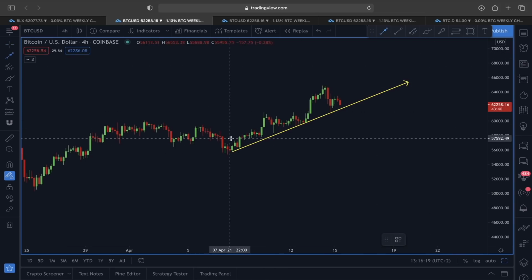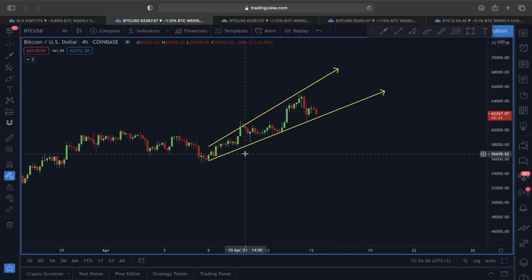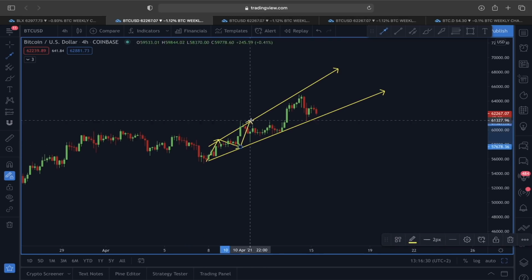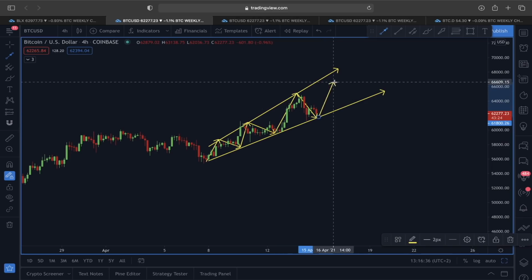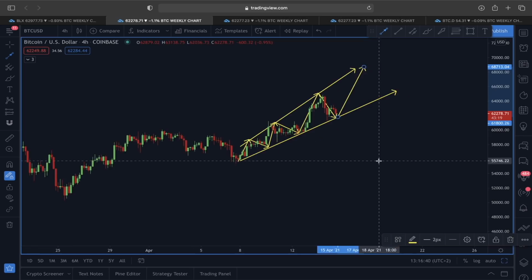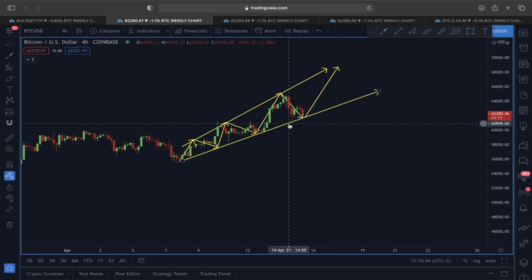And what I can do here, guys, is I can simply add another movement here, which is also showing us that, hey, now we could be forming this ascending broadening wedge type of scenario. And according to this ascending broadening wedge, if we are going to find support at this rising trend line, then we could also be preparing ourselves for another movement here in an upward direction.